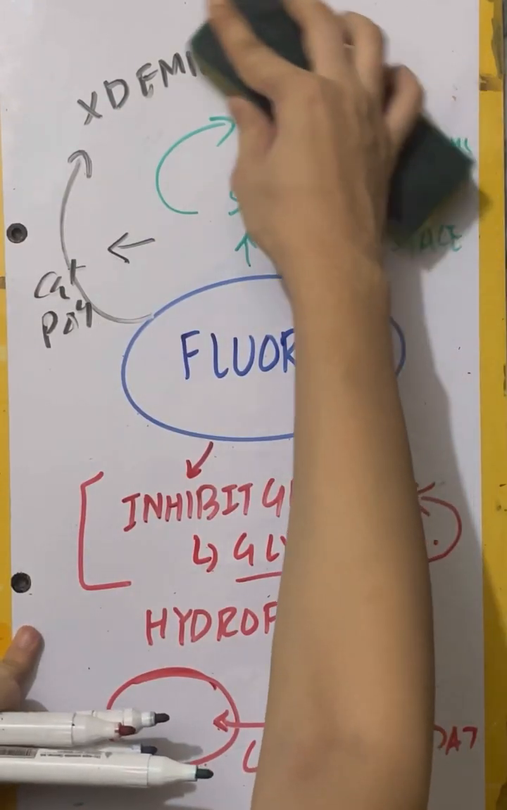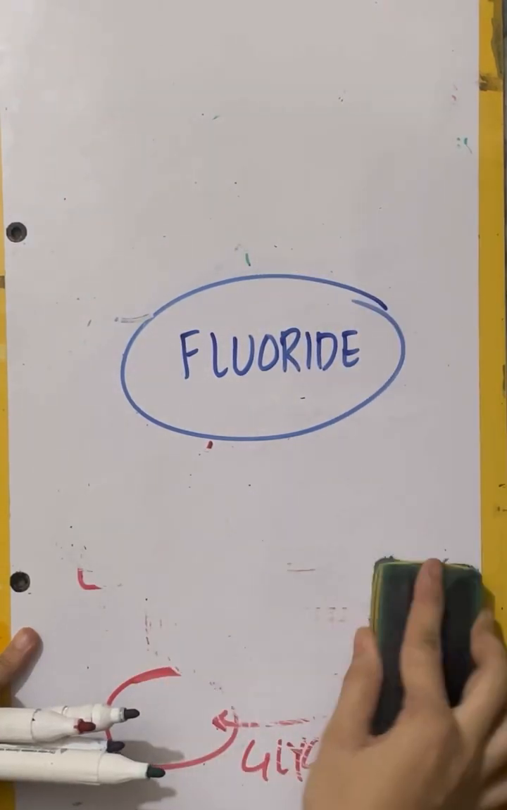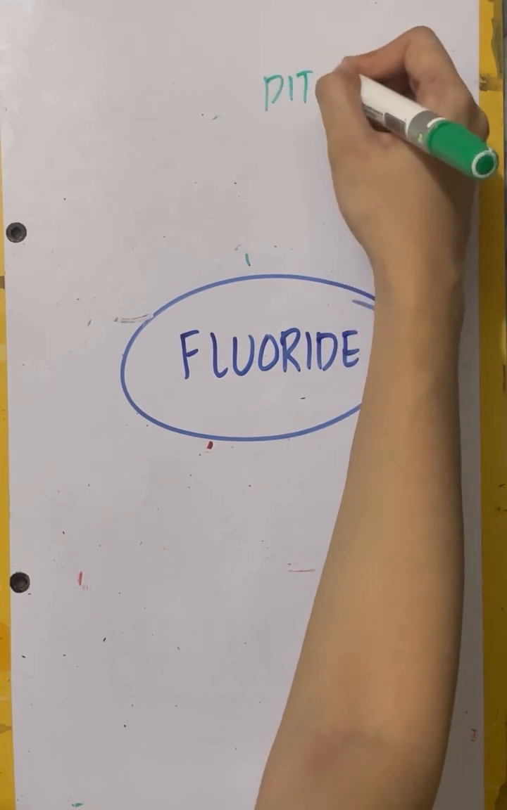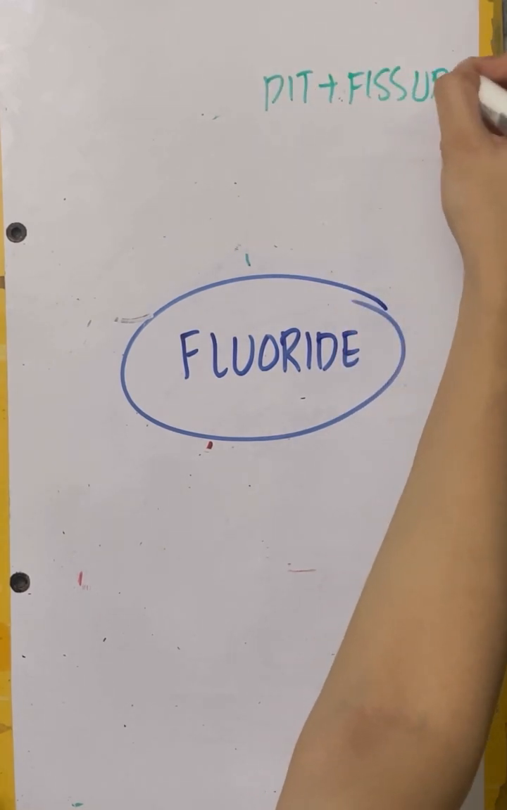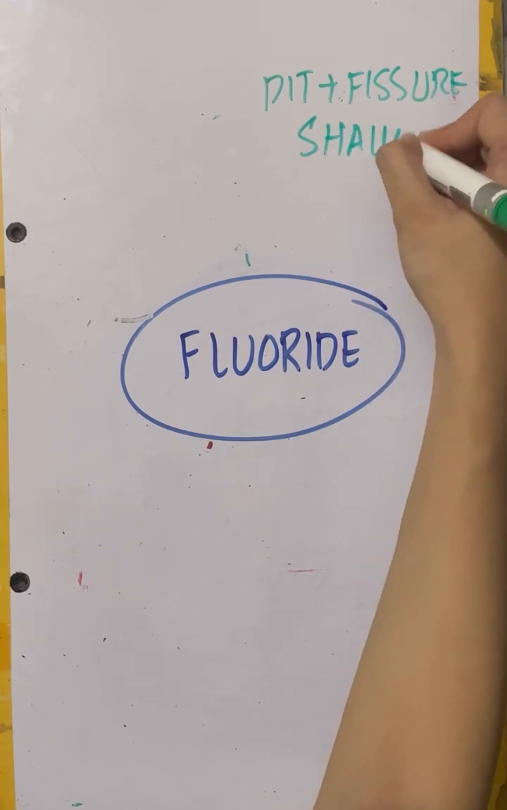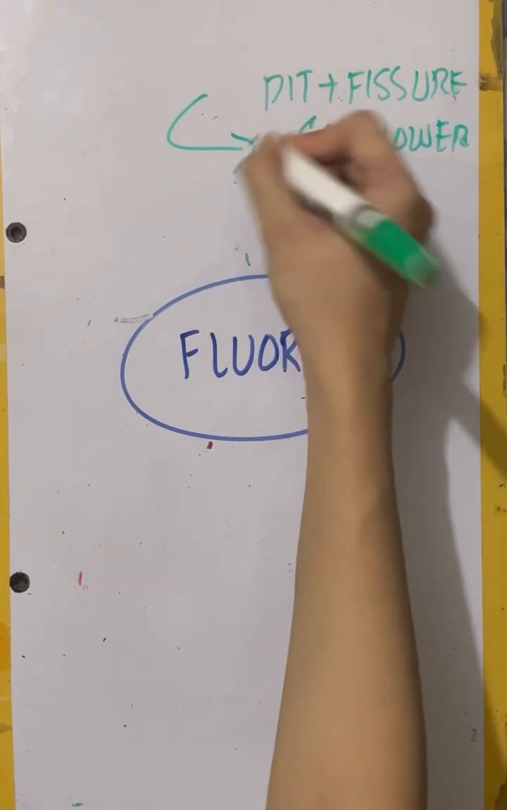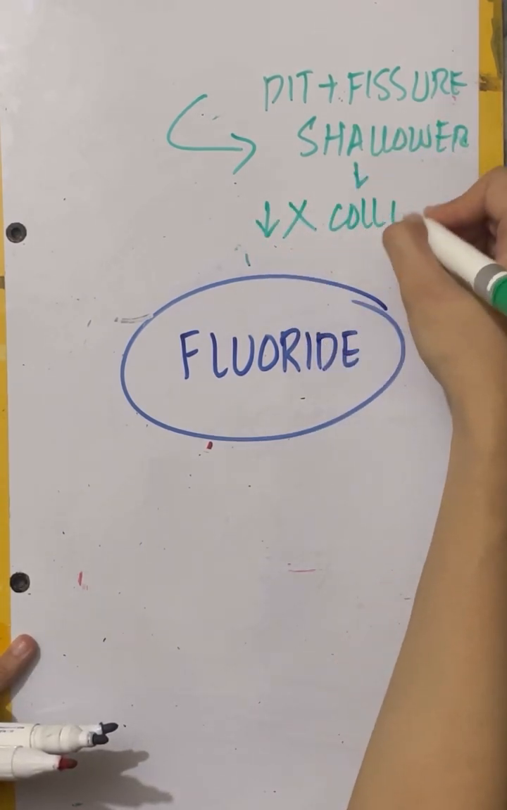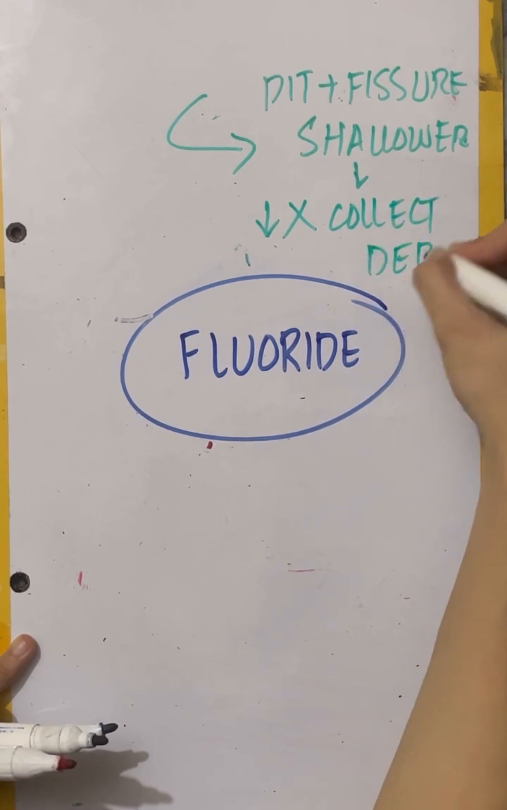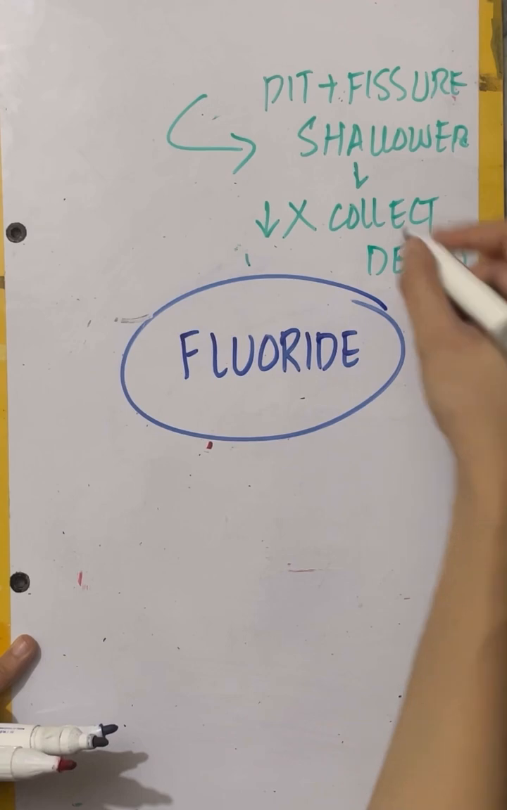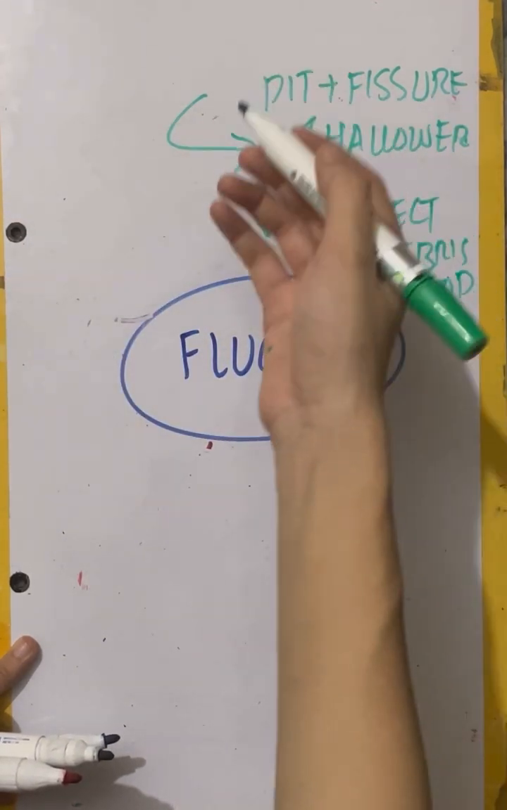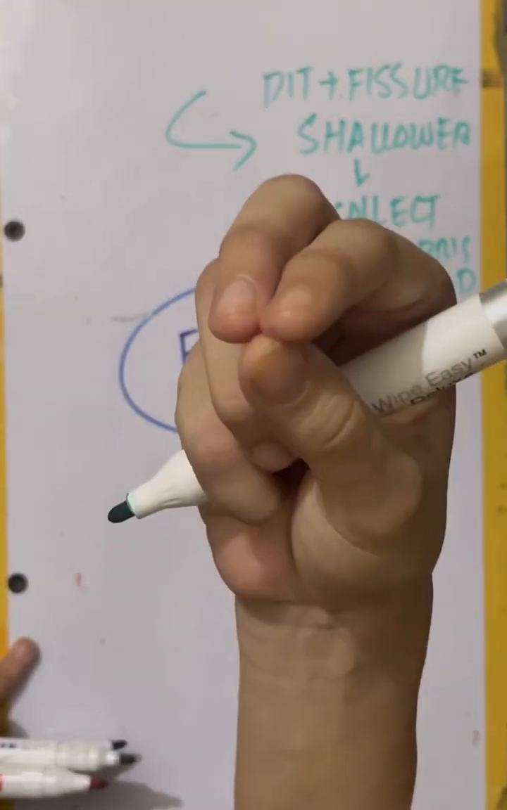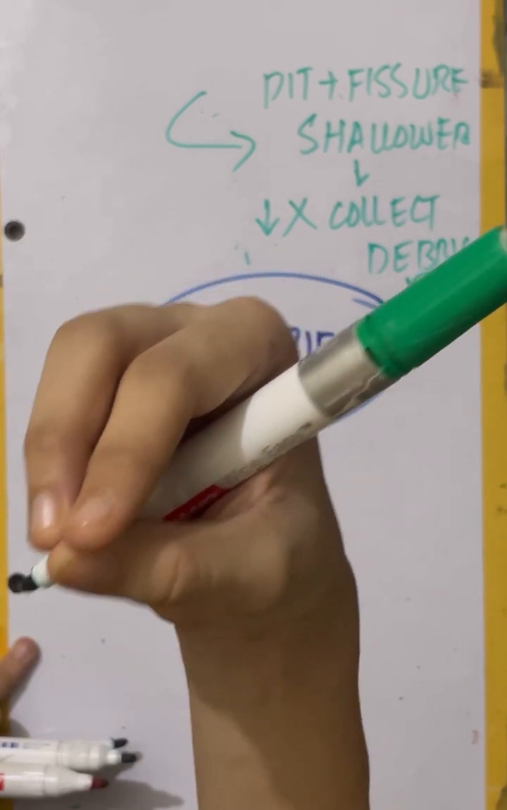There are other functions of fluoride. And what are they? They make the pit and fissure of the normal tooth shallower. What happens if they make the pit and fissure shallower? There will be decreased or no collection of debris and food. If there is no collection of debris and food, then there will be no caries, because pit and fissure provide a place for the collection of food and debris, resulting in sheltering of the bacteria and causing caries.